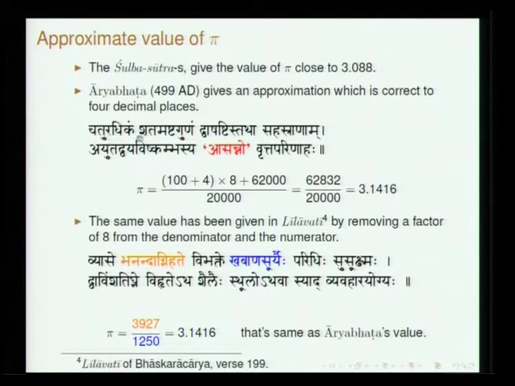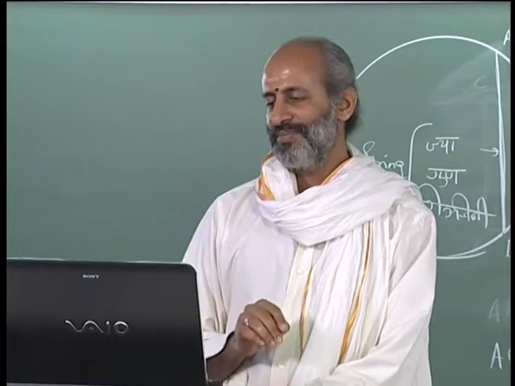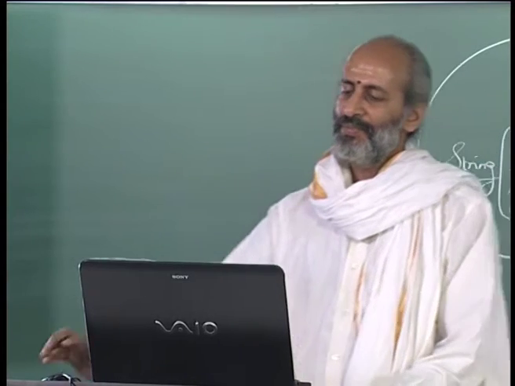Chaturadhikam Shatamashtagunam Dvashashtistatha Sahasranam Ayutadvaya Vishkambhasya Asanno Vritta Parinaha. So Chaturadhikam Shatam Ashtagunam, the first half of the verse basically presents the value 62,832.